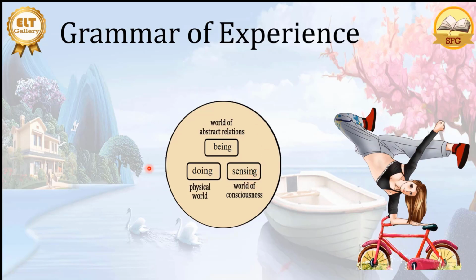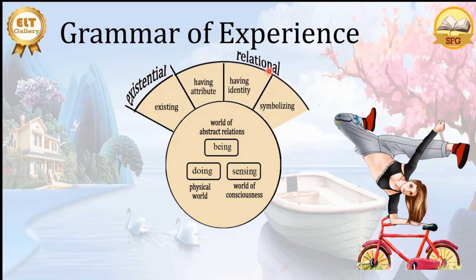And then from how we see the world of experience here, we have the existing, something exists, and that way we have the existential process. There is a bicycle at the corner of the street. There is a girl on the bike. We have something which exists. Or we can express what we see using the relational process. We can say about the attribute, about the identity, about the symbolizing.